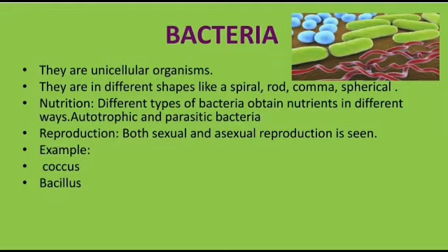Now, coming to the habitat, they are present everywhere on the earth, like in marshy soils and sea, and even in hot springs and inside the human body also. The nutrition. They are parasitic in nature and also autotrophs. Reproduction. Both sexual and asexual reproduction is seen in bacteria. Examples of bacteria are coccus and bacillus.